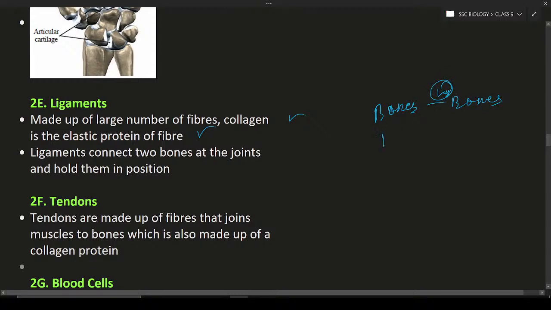Okay. So next is tendons. Tendons are nothing but bones to tissue, bones to muscles or bones to the skin. So they are going to help in the formation of muscles and bones. Muscles and bones are attached because of the tendons.